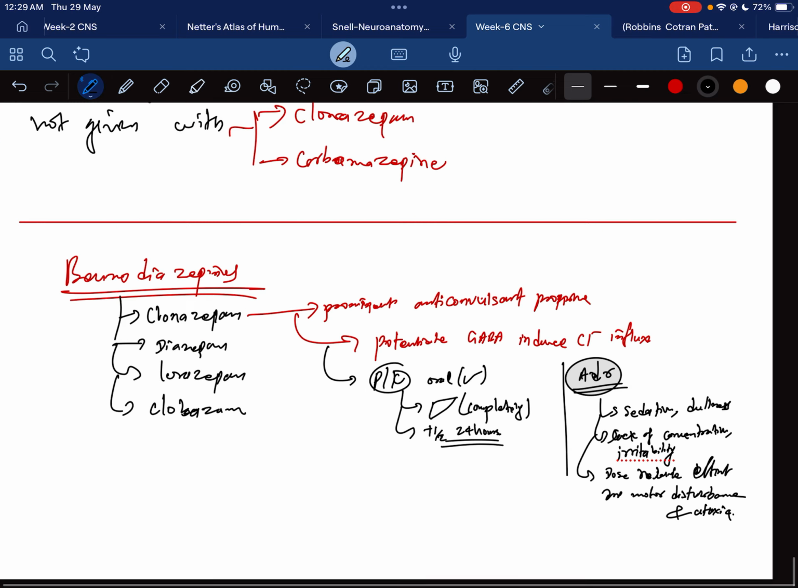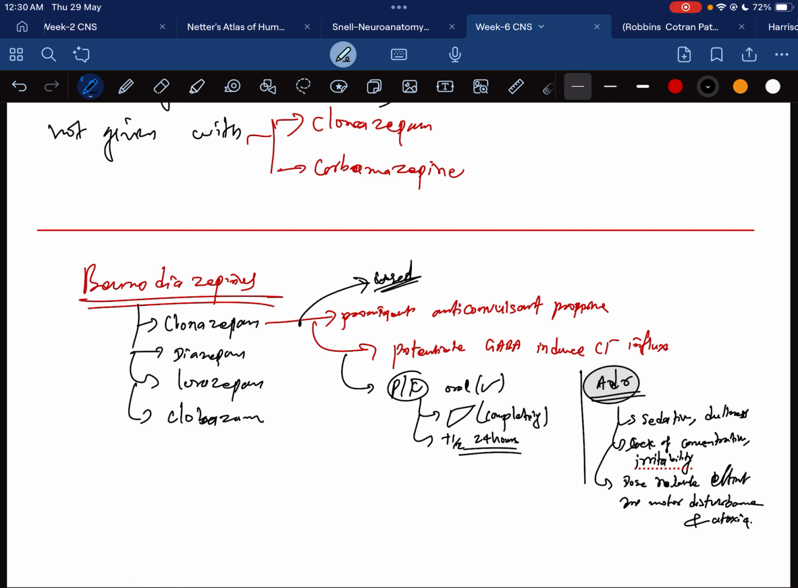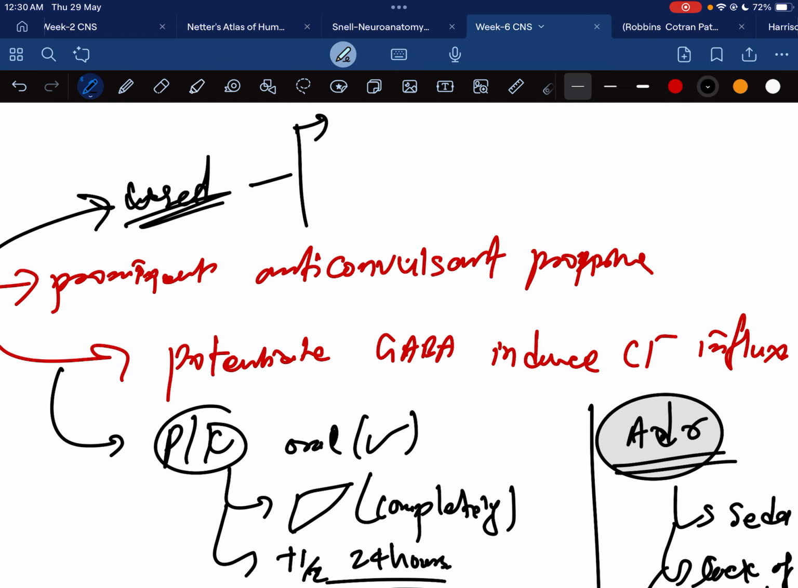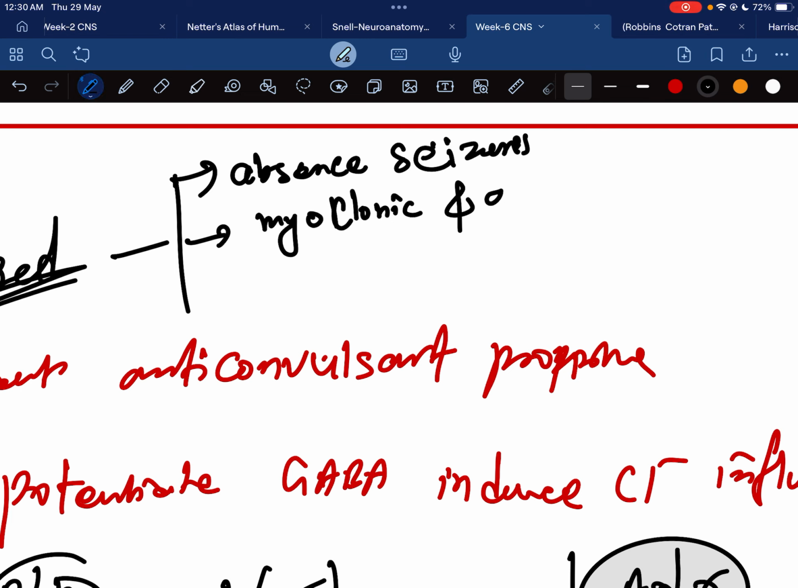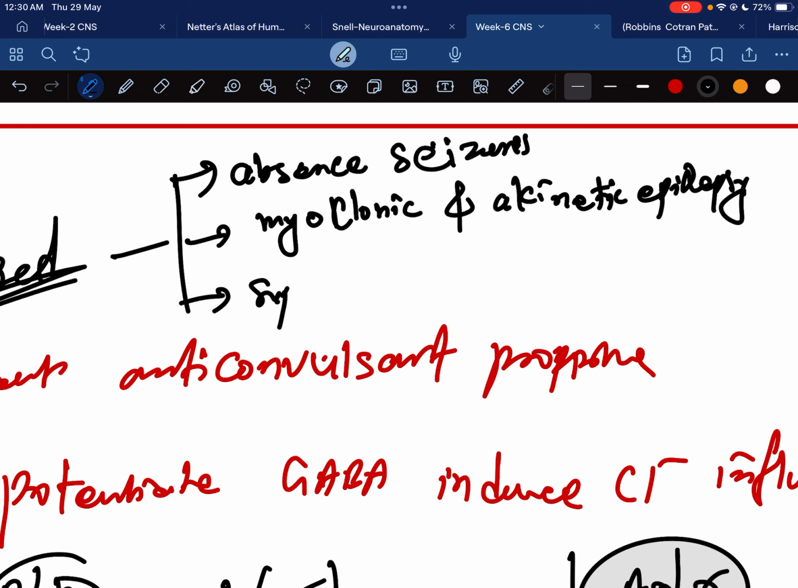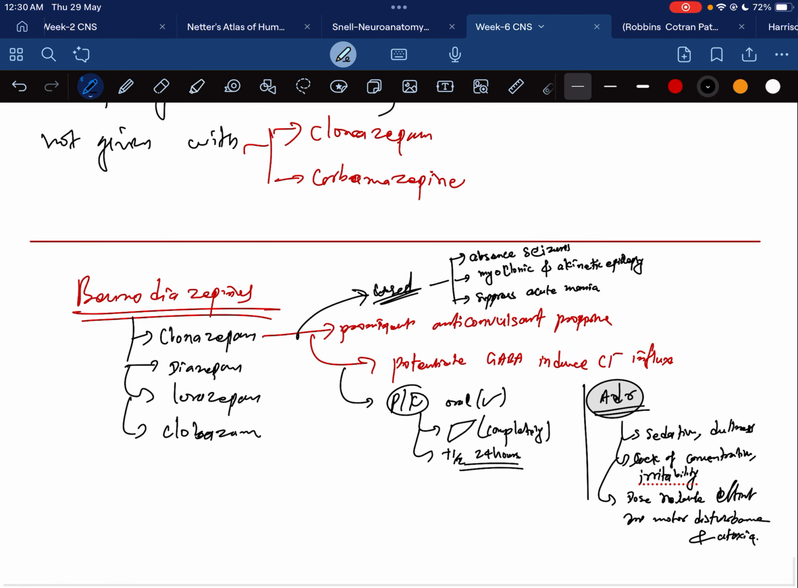After that, the uses of this drug. It is used in absence seizures. It is also an adjuvant in myoclonic and akinetic epilepsy, and it suppresses acute mania. These are the uses of clonazepam.